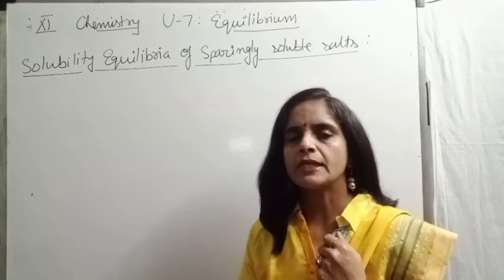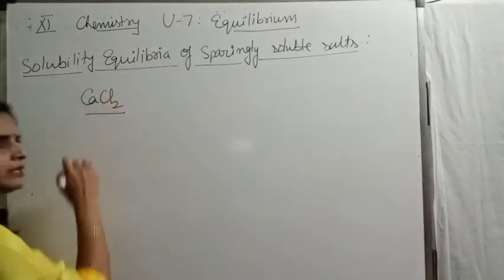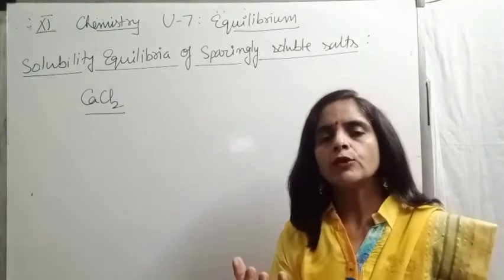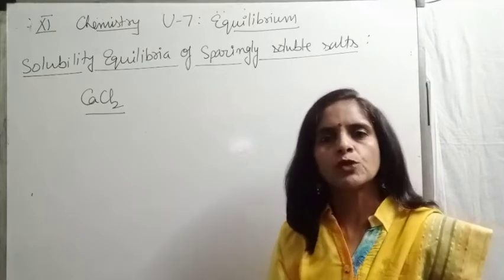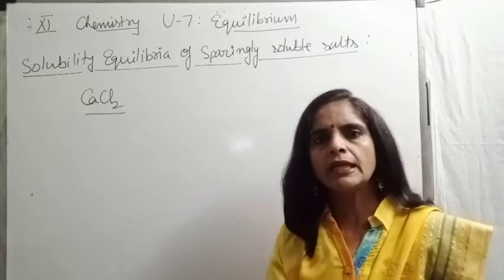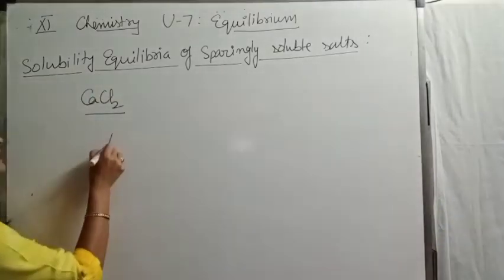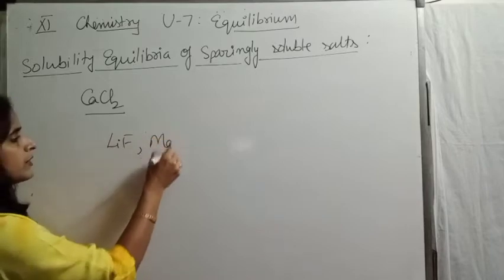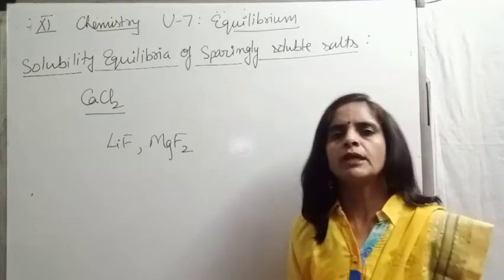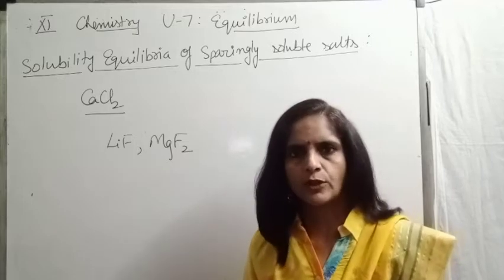Now, if we take a few examples like calcium chloride, it is a highly soluble salt. Even if you leave the salt in the open atmosphere, it's hygroscopic in nature. It will absorb the water vapors from the atmosphere. So, very high level of solubility. And some are extremely less soluble, even considered almost insoluble, like lithium fluoride, magnesium fluoride, barium sulfate. So almost they are considered as insoluble or of very limited solubility. Such types of salts are termed as sparingly soluble salts.